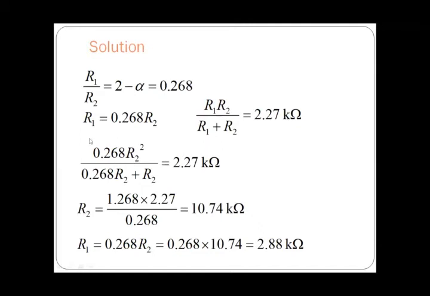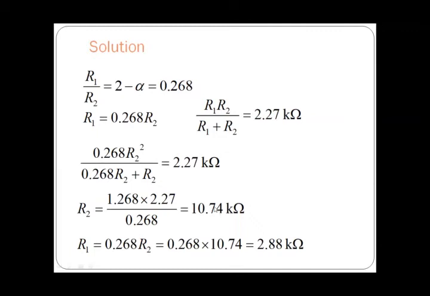So in the place of R1, we write this value, 0.268 R2, and write all the terms in terms of R2. If we solve this, we get the R2 value, that is 10.74 kilo ohms.